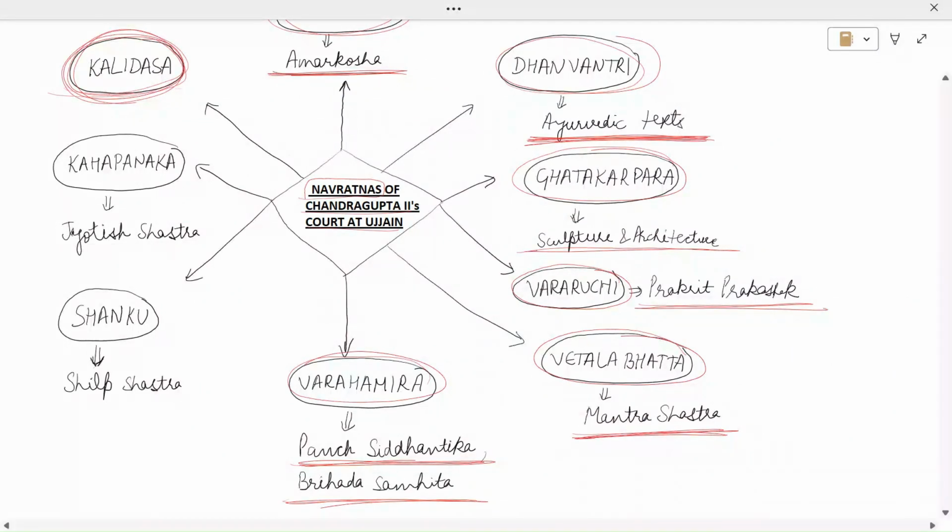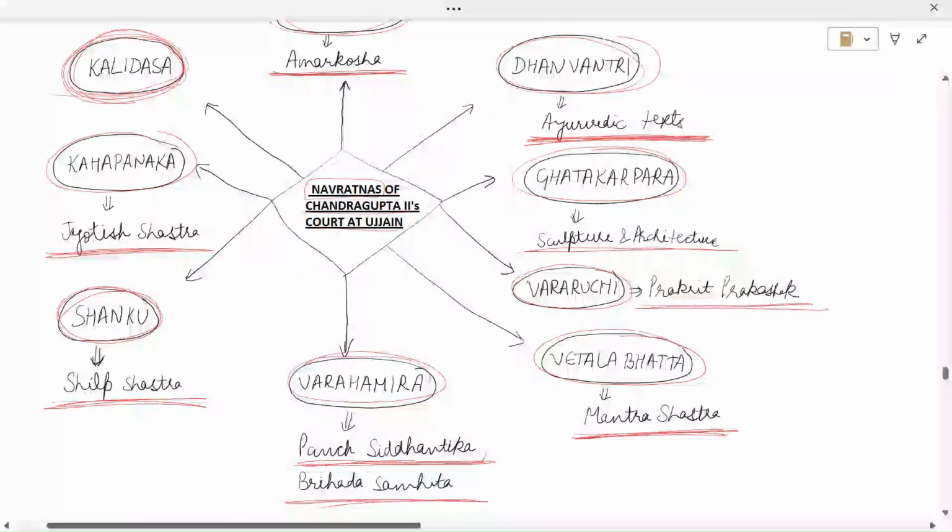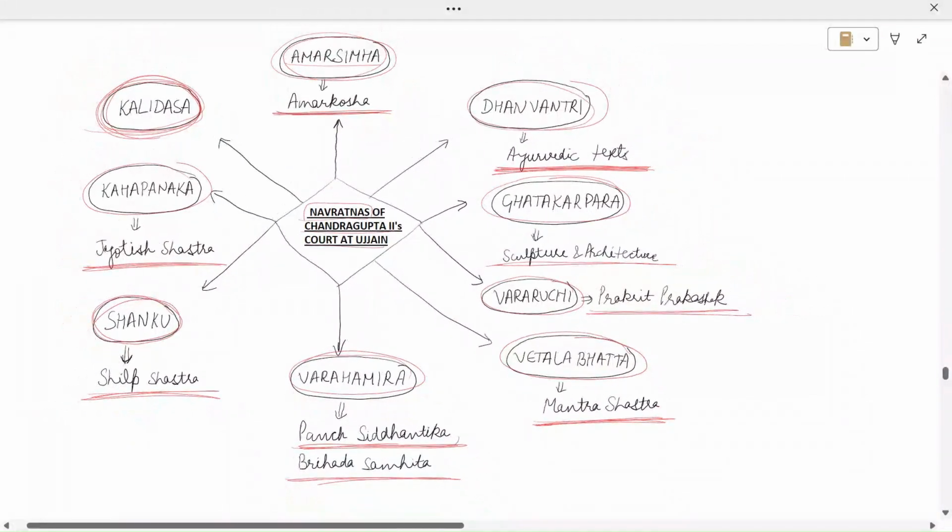Next, coming on to Shanku. So Shanku was an architect who wrote Shilp Shastra. And the ninth one, the last one, is Kaha Pannaka. Now Kaha Pannaka was an astrologer who wrote Jyotish Shastra. So these were the Navratnas, that is the 9 scholars of the court of Chandragupta II. These were Kalidas, Amar Simha, Dhanvantri, Ghatkarpara, Vararuchi, Vital Bhatt, Varahamir, Shanku, and Kaha Pannaka.